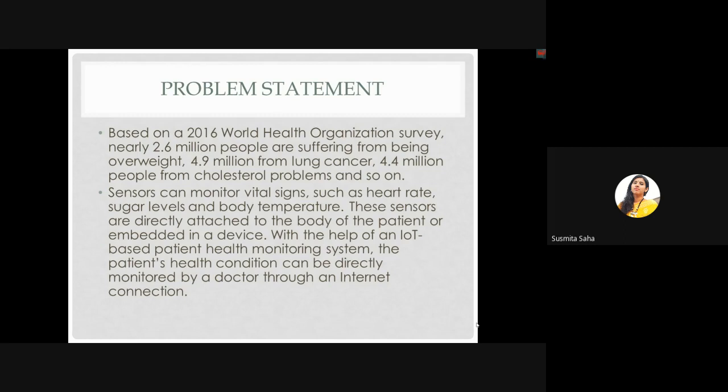Sensors can monitor vital signs such as heart rate, sugar level, and body temperature. These sensors are directly attached to the body of the patient or embedded in a device. With the help of an IoT based health monitoring system, the patient's health and condition can be directly monitored by a doctor through an internet connection.